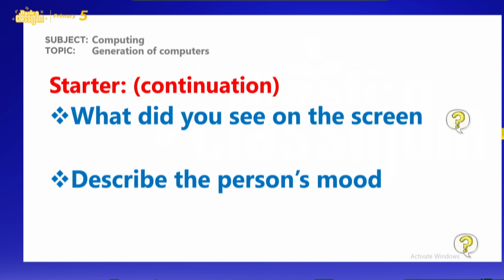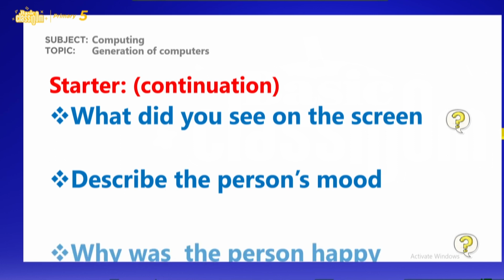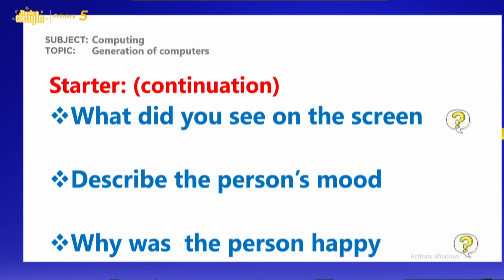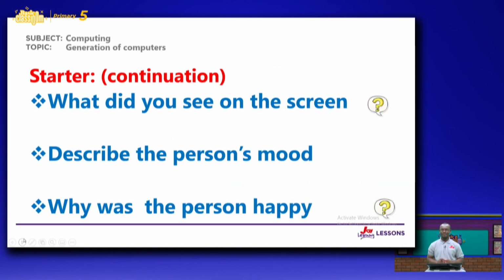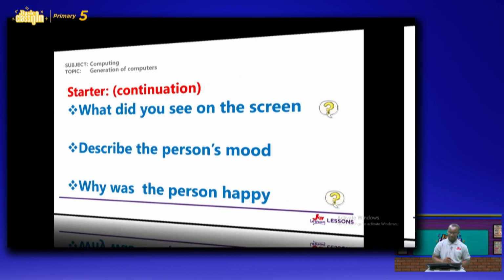Why was the person happy? The person was happy because he was working on a laptop at the same time listening to music. So the person was very happy when he was enjoying the music.